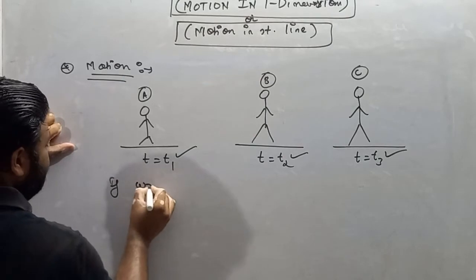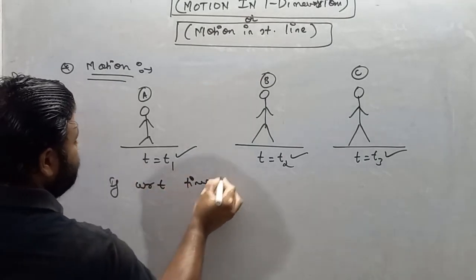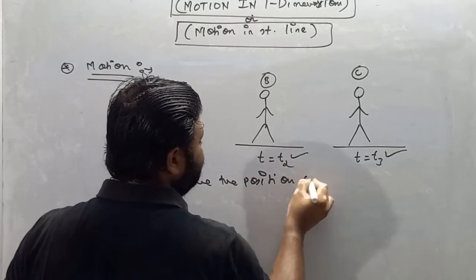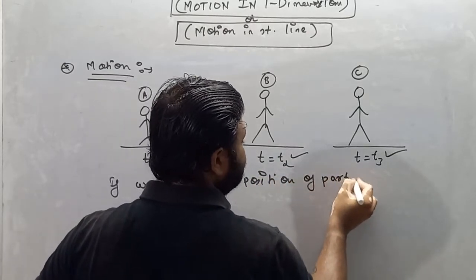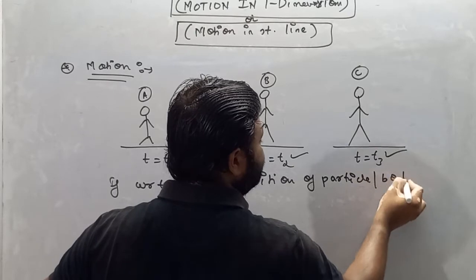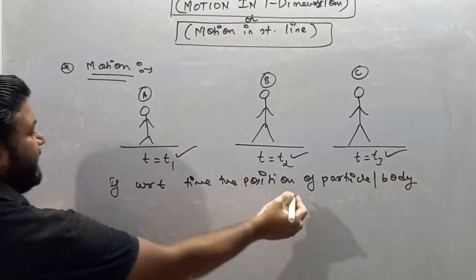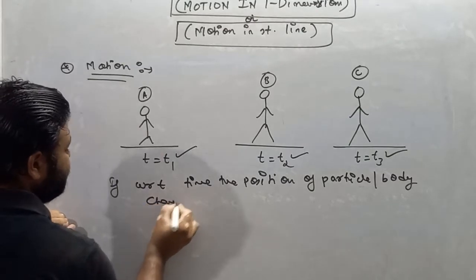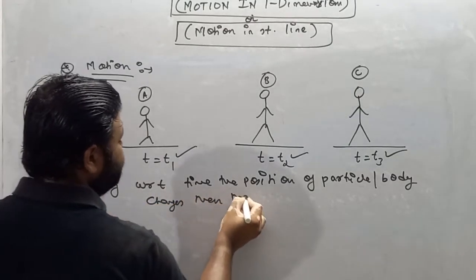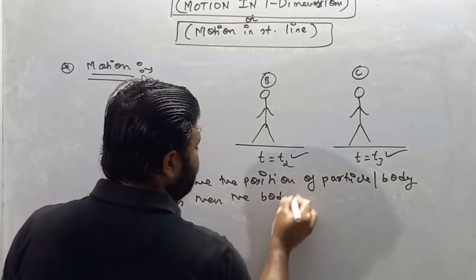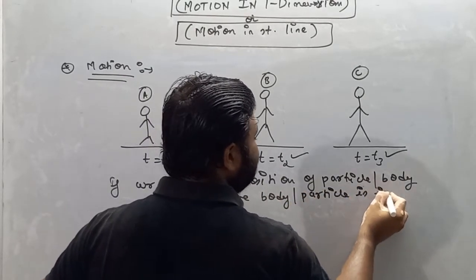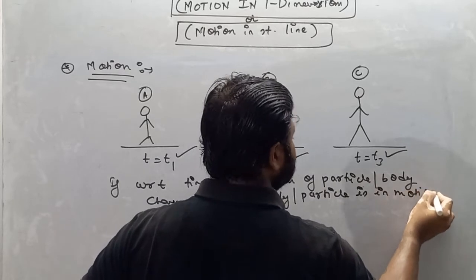If with respect to time the position of a particle, or we can say body, changes, then the body, or we can say particle, is in, my dear students, motion.